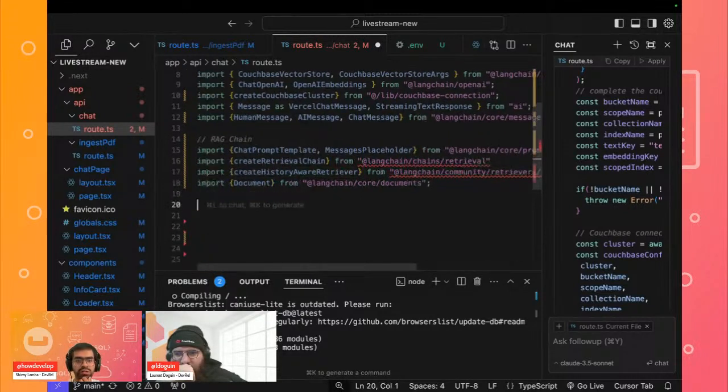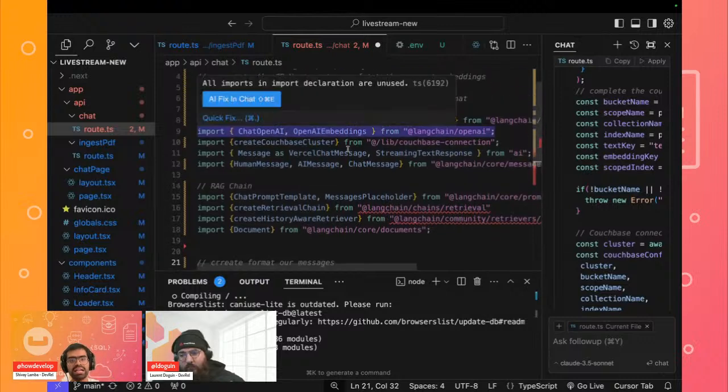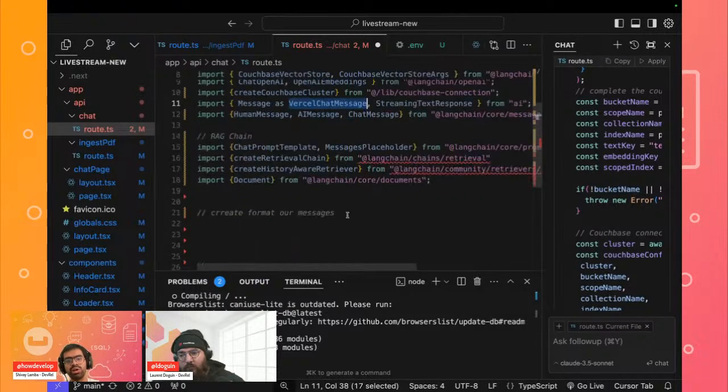So let's proceed now. What we'll do is create a function where we can format our messages. Because, as I mentioned, we have messages from the user and messages from the AI. So we'll be using this Vercel chat message interface in order to format these messages that will show up in our chat UI.